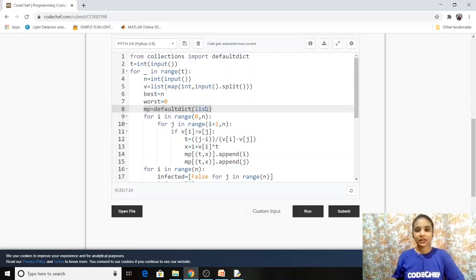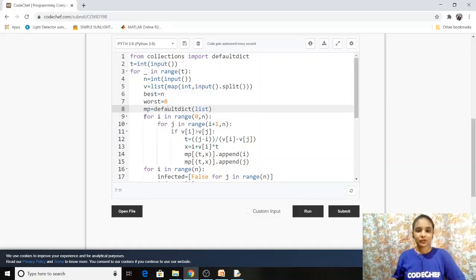So that is why we are taking default dict, so that if any key is not present, then it will automatically create that key. But in C++, what you can do, you can take a map, and the key can be a pair, and the value can be a vector. So that way you can do in C++. And similarly for Java, you can use collections there. There is a map, and there is an array list is also available. So you can use those kinds of collections in Java.